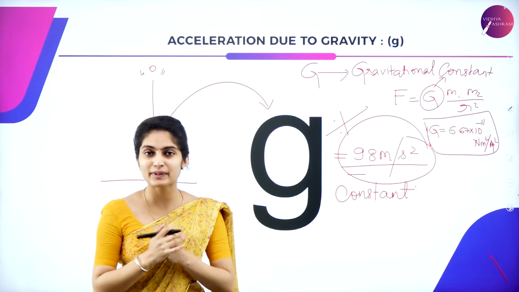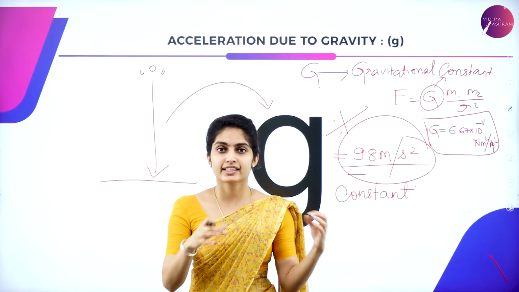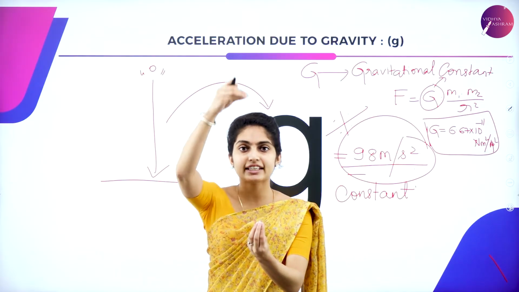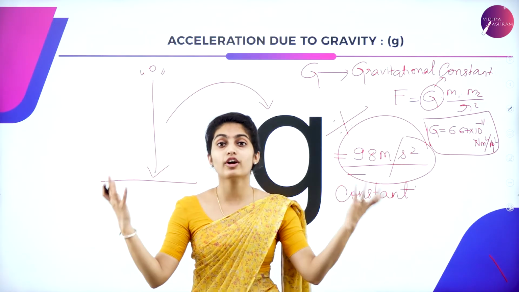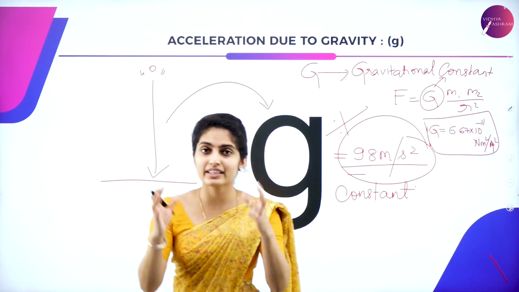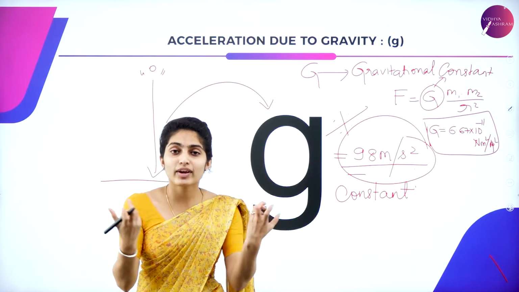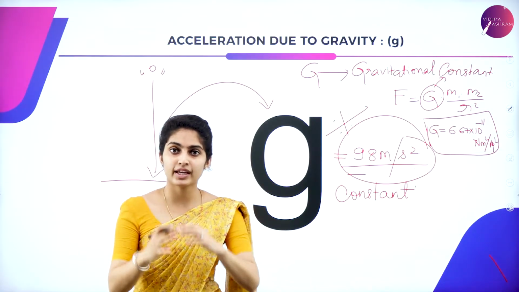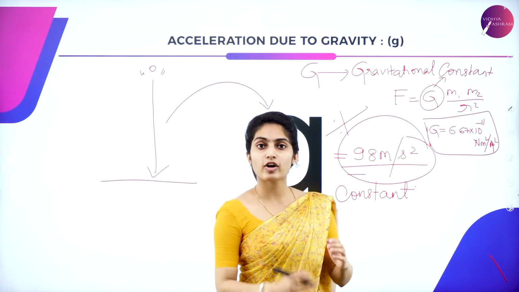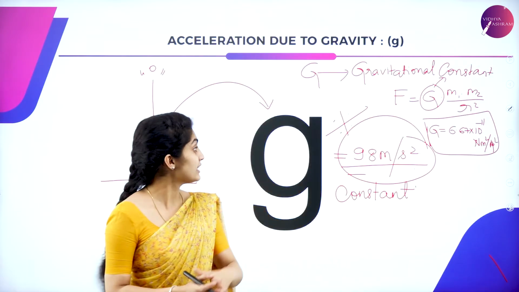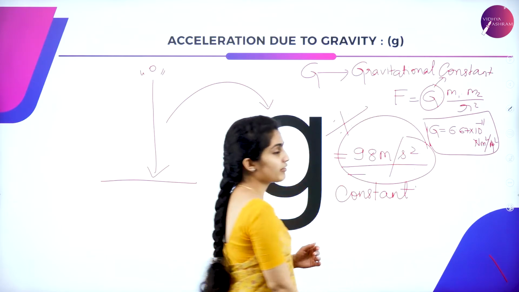He performed an experiment called the Cavendish experiment, wherein he kept two objects at the extreme ends of a rod and suspended it, keeping a rigid body above. By performing this experiment, he showed that two masses attract each other. That was the concept there, and by that he found the gravitational constant, that is G. So G is 6.67 into 10 raised to minus 11 Newton meter square per kg square. So this is all about your gravitational constant.